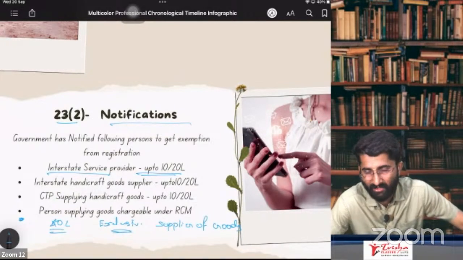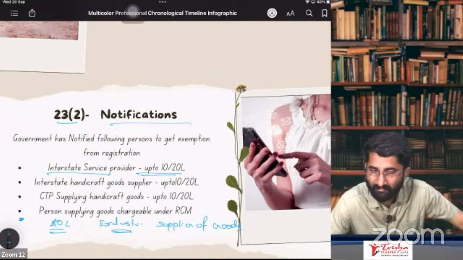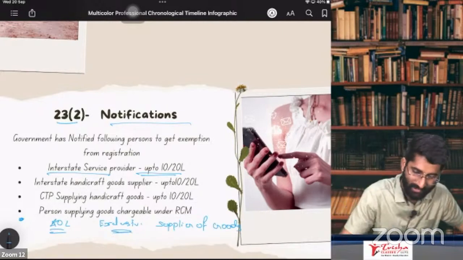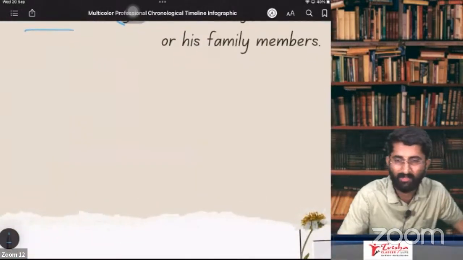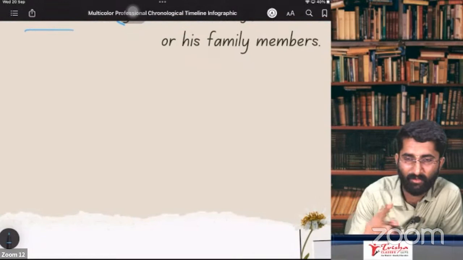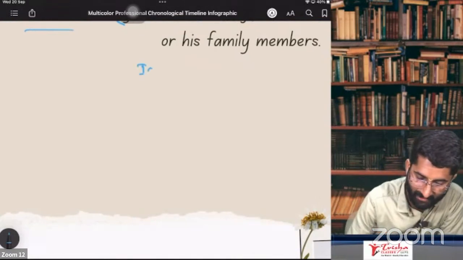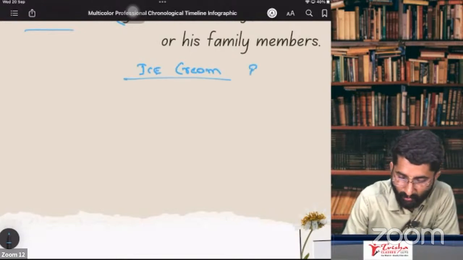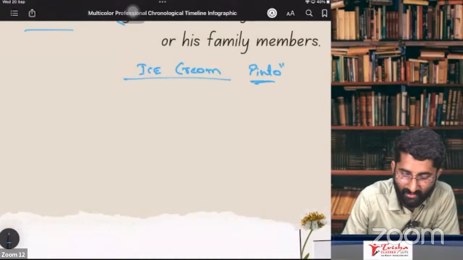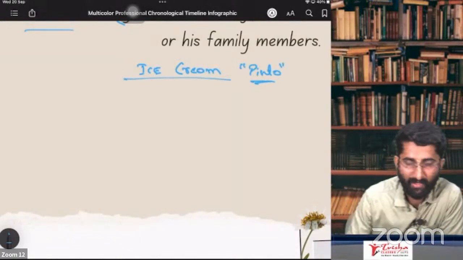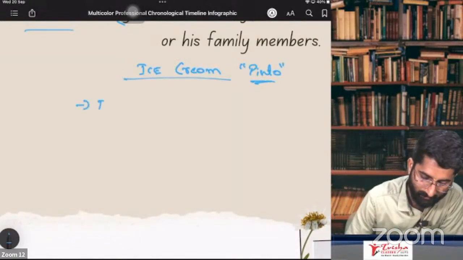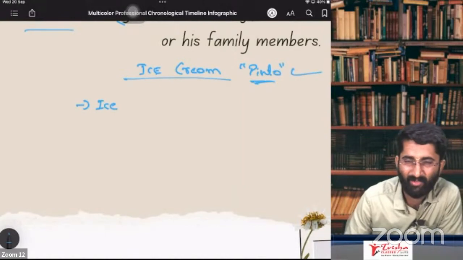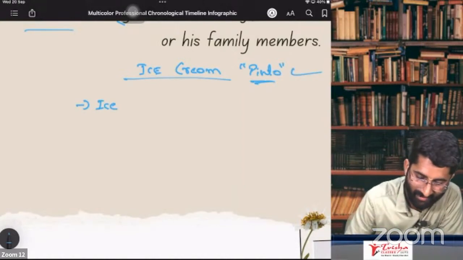Now, what are the goods, sir, that we will discuss? What are the goods which are not under this? Okay, let me explain to you. You have to remember one story. The name of the story is Ice Cream Story of Mr. Pinto. There is one guy, Mr. Pinto. What this Pinto does, he ate ice cream. Very bad guy, huh? This Pinto is a very bad guy. Remember this. He ate ice cream.